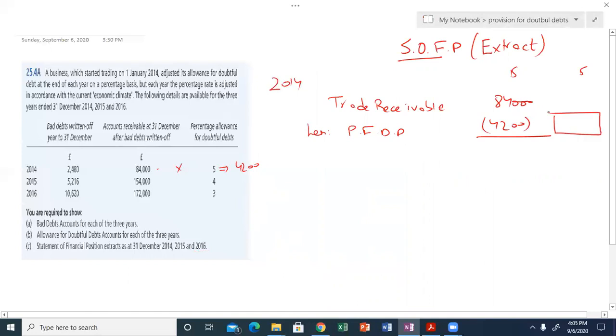So the net amount is 84,000 minus 4200, that is 79,800. These are called the net trade receivables.